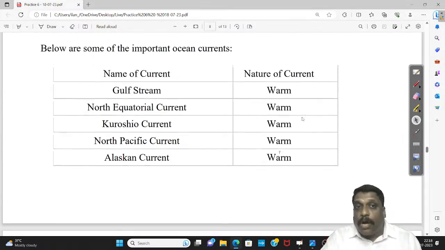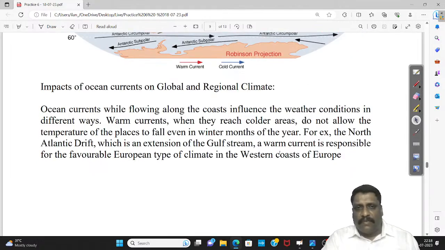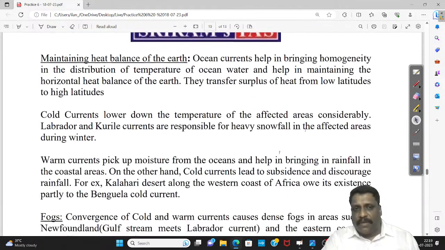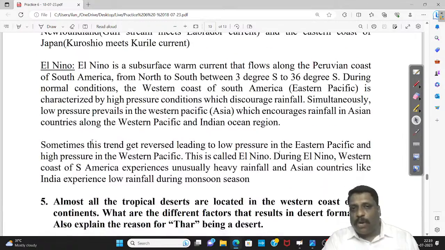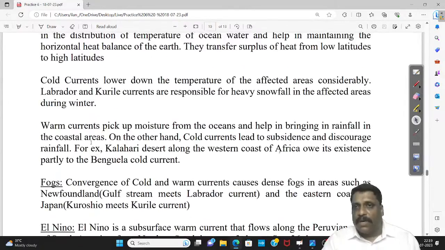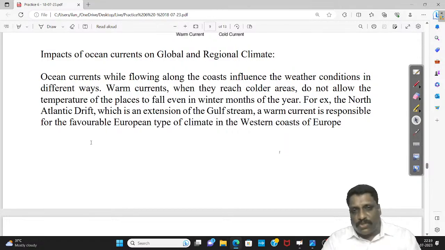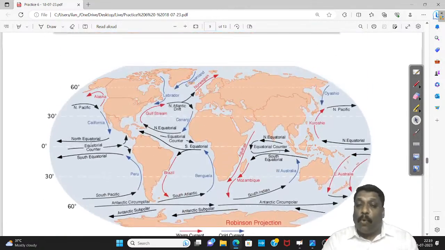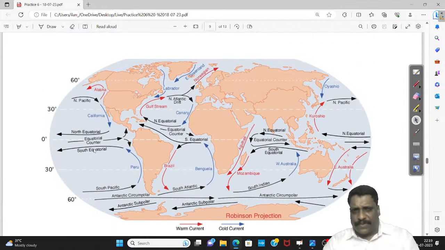So somewhere I can talk about the locational aspect of deserts. Cold currents are associated with desert formations of the world. Number one, this is global. And when I say warm currents are associated with wet conditions, again it is global. Now I have to go for regional, specific examples.